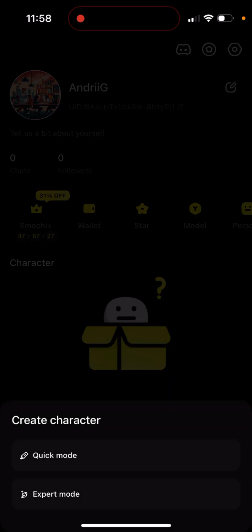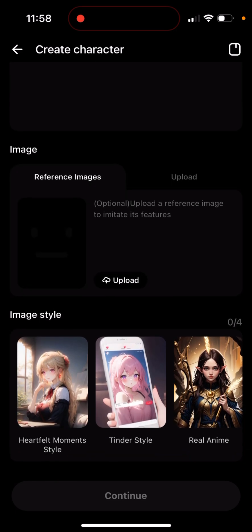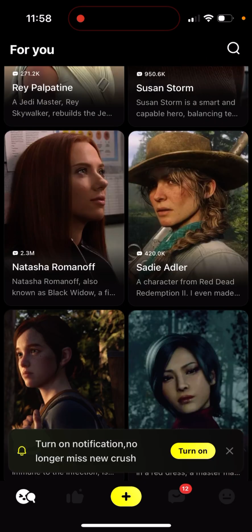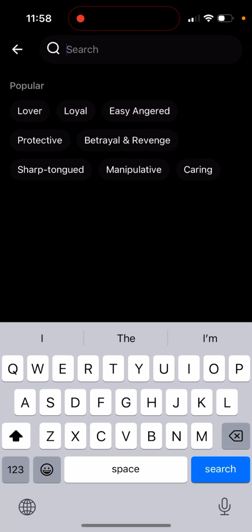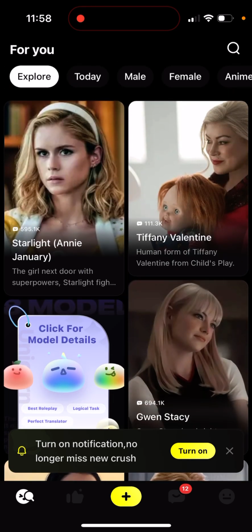And then of course you can create your character either in quick mode or expert mode. So then you just create your character and then you can just start it like that in here. So that's basically what it is in here. And yeah, that's what it is. That's the app. Try it out.